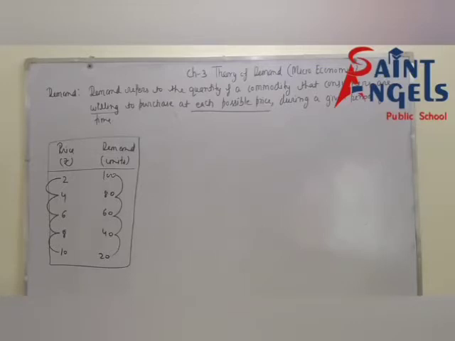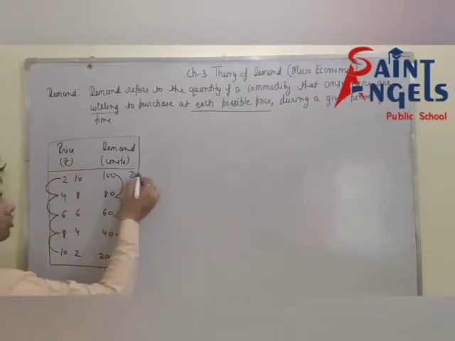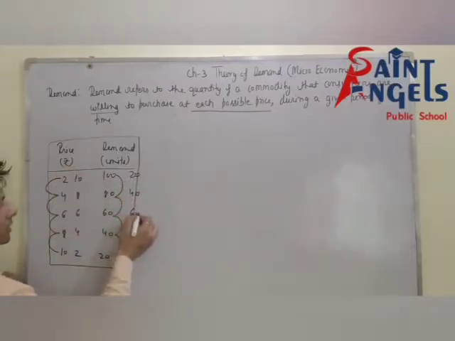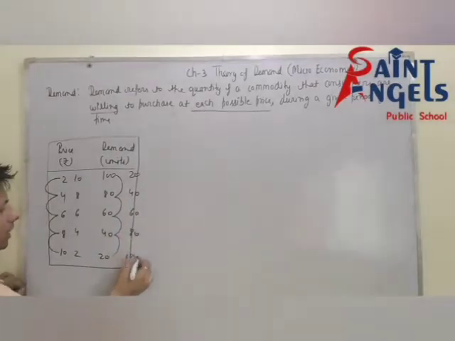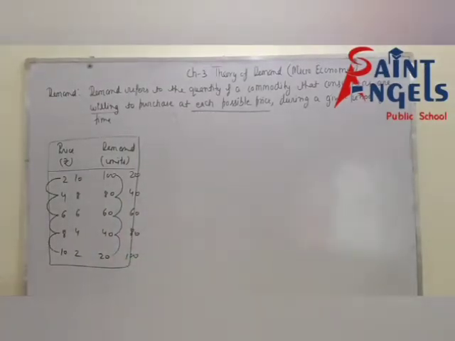I hope all of you have understood the definition of demand and the definition with the help of a numerical example. Suppose price is decreasing here, like 10, 8, 6, 4, 2. Then demand will increase: 20, 40, 60, 80, 100. I hope all of you have understood.